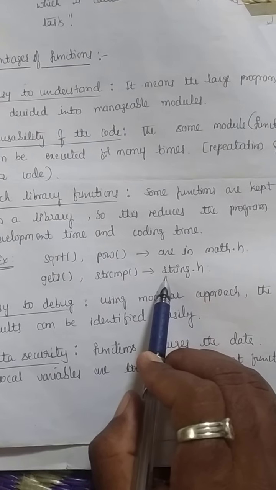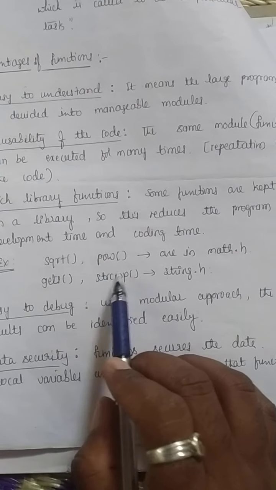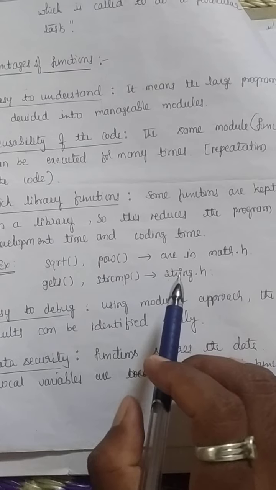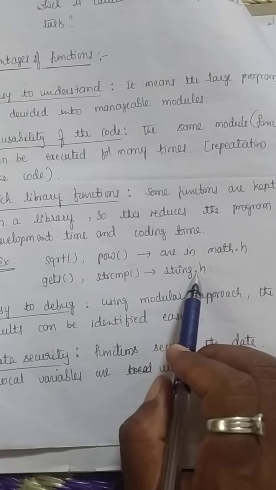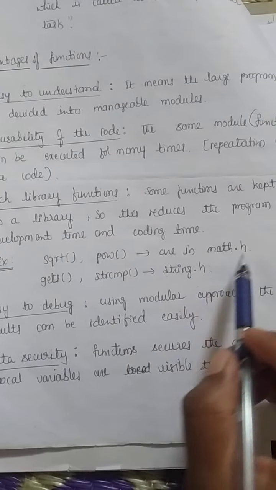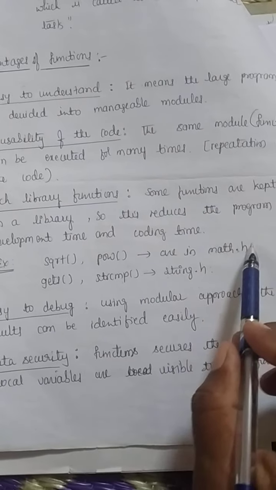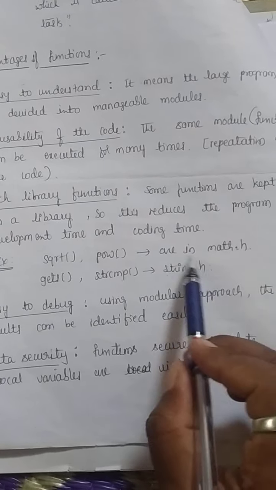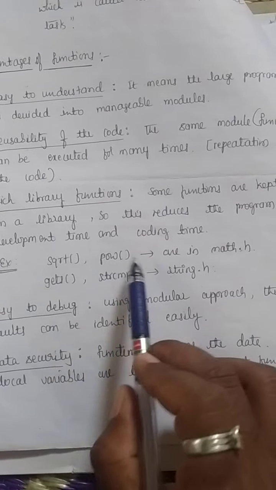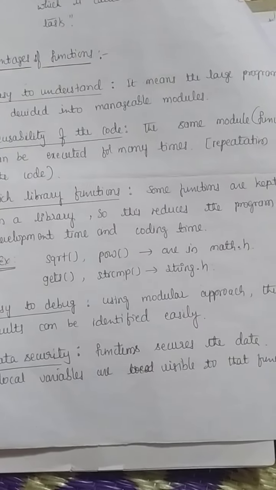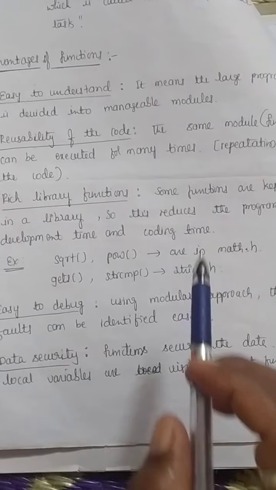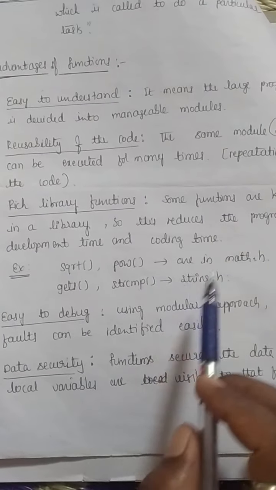If I am using these functions in my C program, I have to include the string.h header file. This .h indicates header files. They have the necessary definitions of these functions. Got it? So this is why we say the functions are rich.